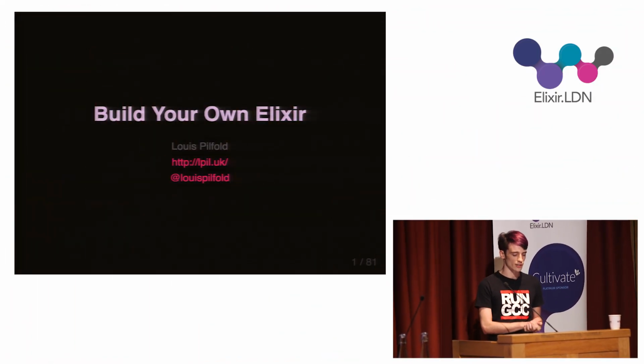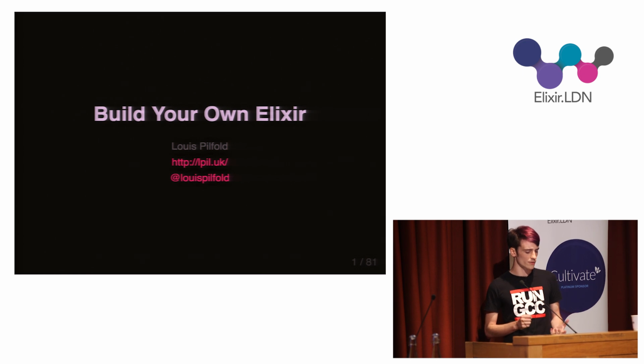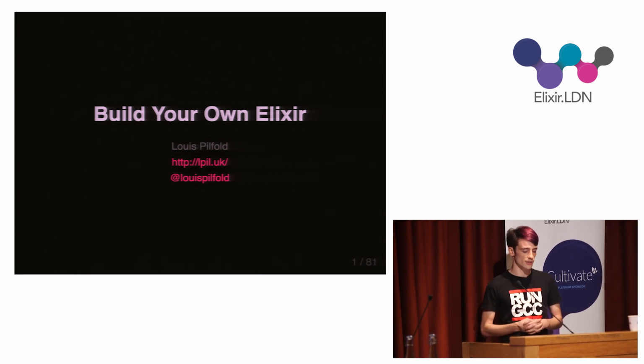I started writing Elixir and Erlang a couple of years ago, and through various pet projects, I went from knowing nothing about compilers to somehow having a little language on the beam. So I learned about tokenization, parsing, abstract syntax trees, and code generation, and what this can look like in the context of Erlang and Elixir. I'd like to share this journey with you, and also share some of the things I've learned along the way.